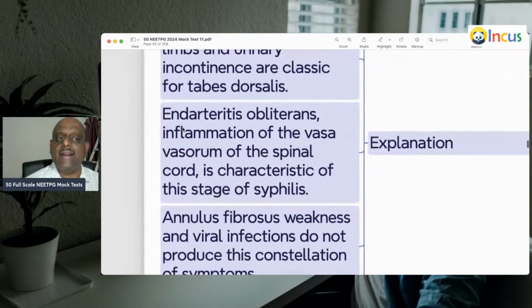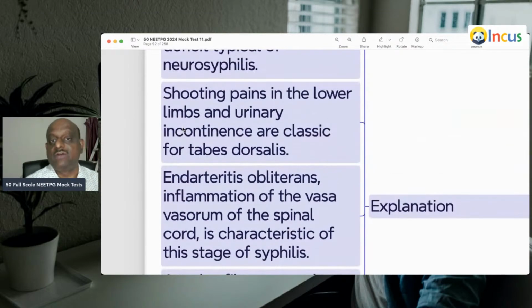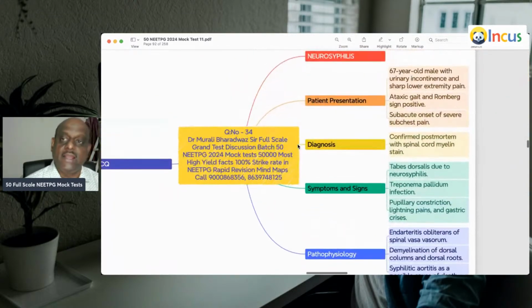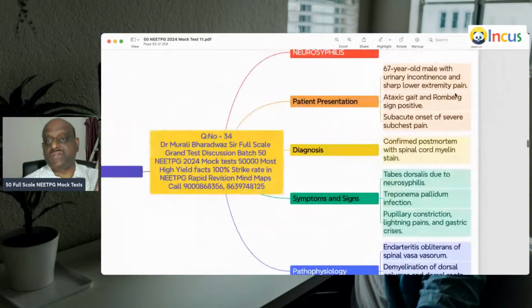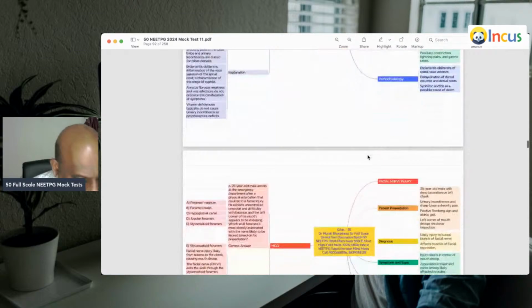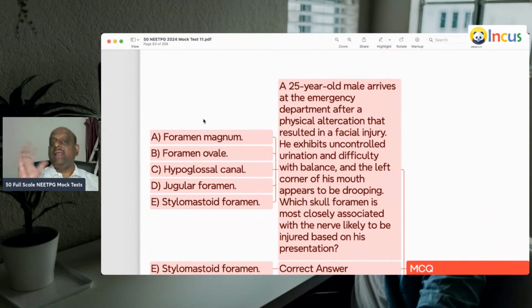There is endarteritis obliterans leading to inflammation of the vasa vasorum of the spinal cord, leading to the clinical features of shooting pains in the lower limbs, urinary incontinence, etc. So I leave the literature about neurosyphilis. What are the important high-yield points that you need to remember? In one mind map for you to do the revision.